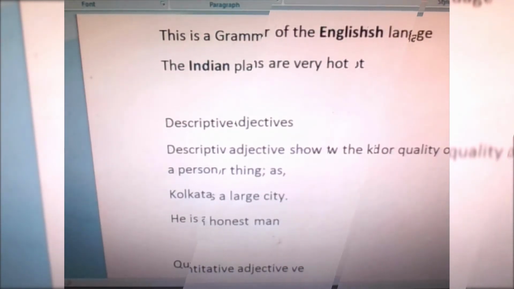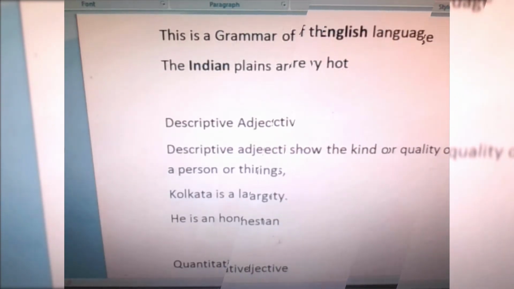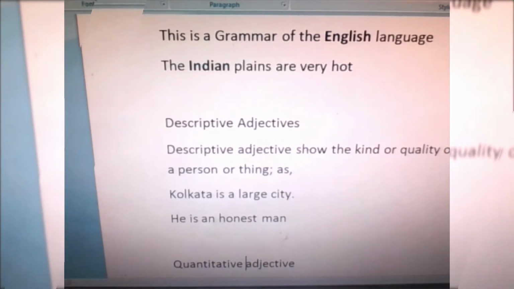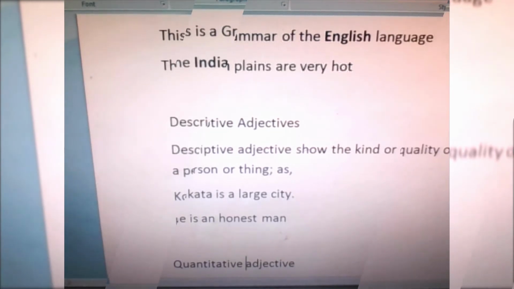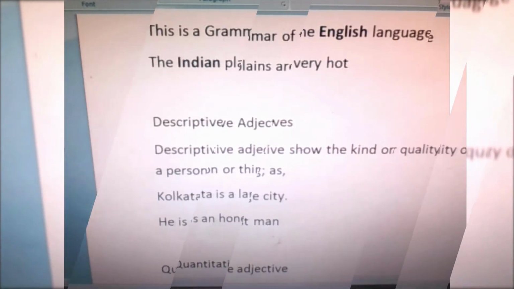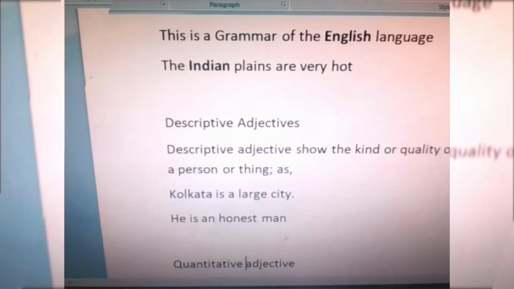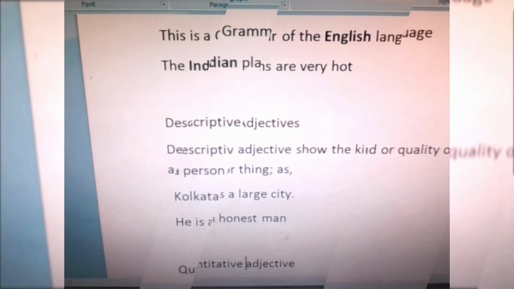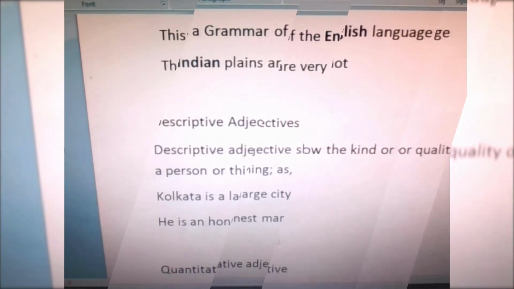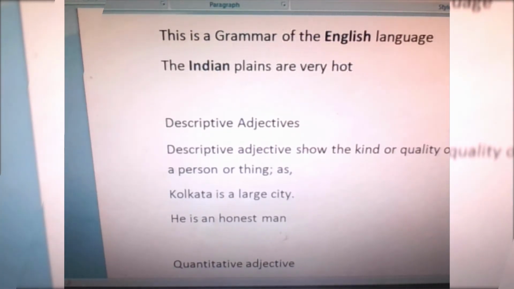A descriptive adjective is also known as an adjective of quality. So, an adjective of quality answers the question of what kind. The city Kolkata is of what kind? That means it is a large city. Kolkata is a large city. That means it is a descriptive adjective or adjective of quality.